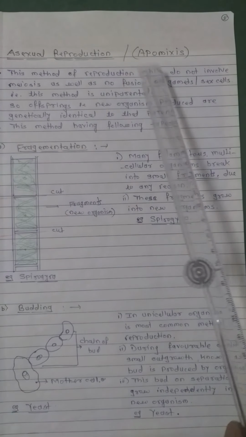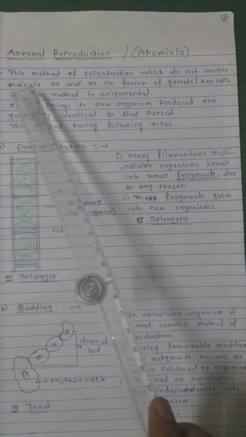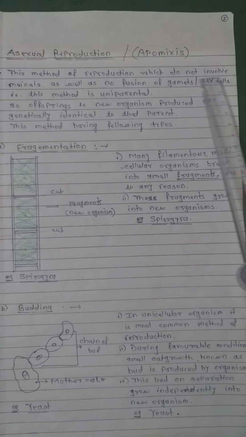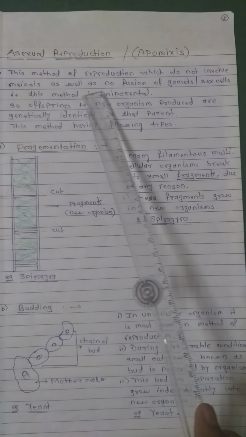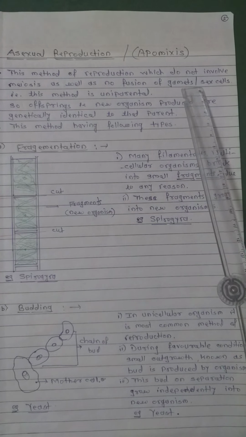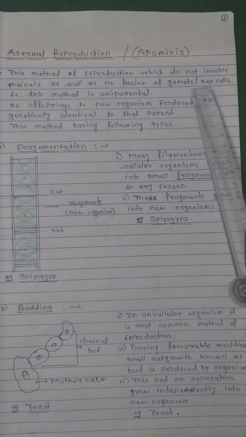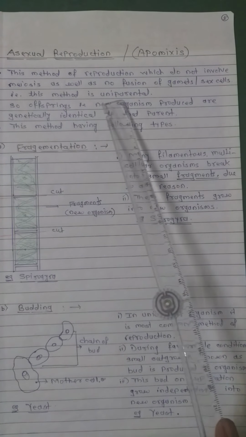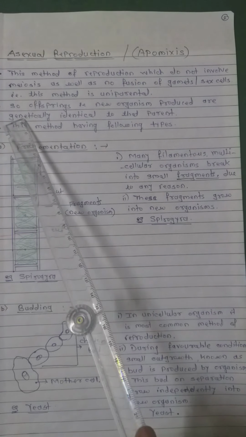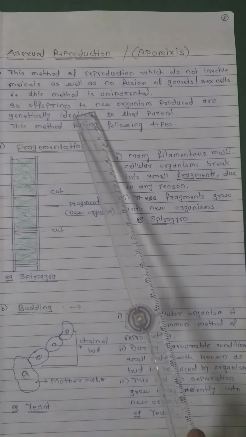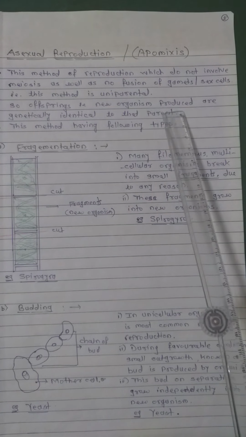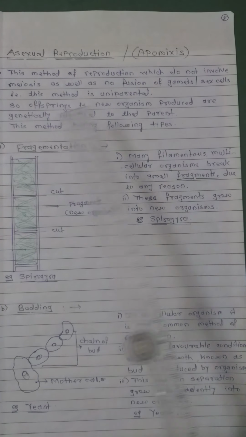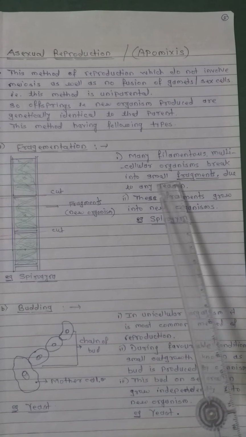First, asexual reproduction, also called apomixis, we have already seen. This method of reproduction does not involve meiosis as well as fusion of gametes or sex cells. Gametes are also called sex cells. That is, the method is uniparental. So offsprings, that is new organisms produced, are genetically identical to the parent. This method has the following types.